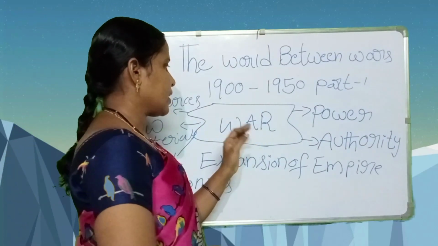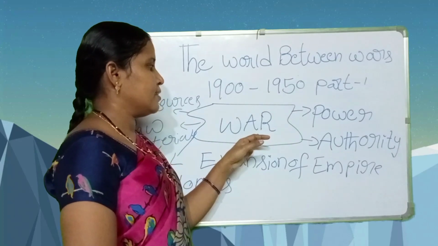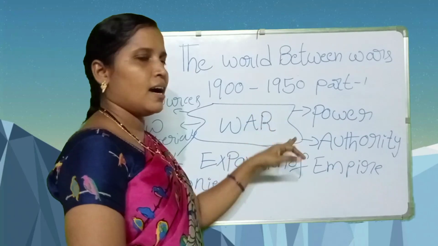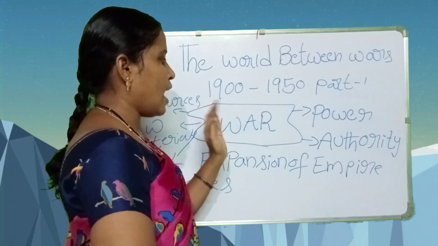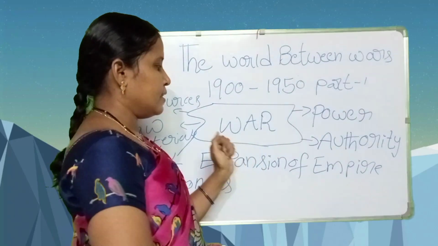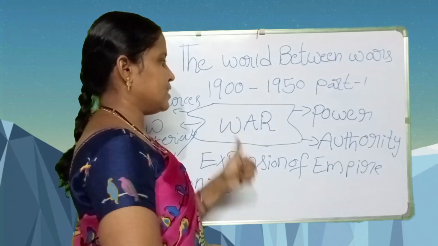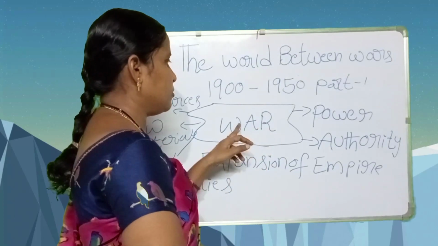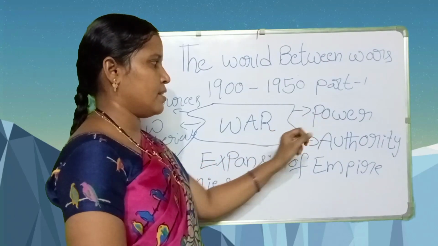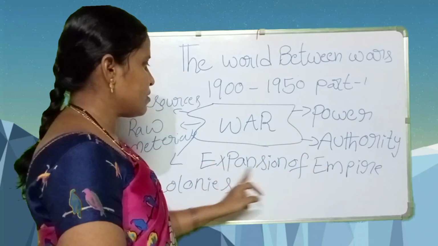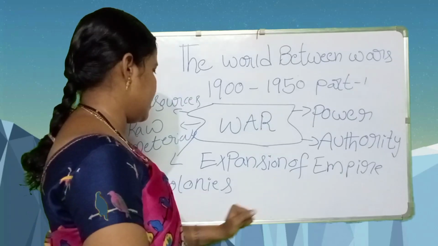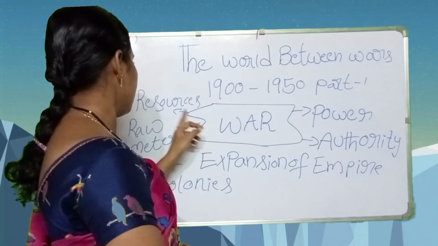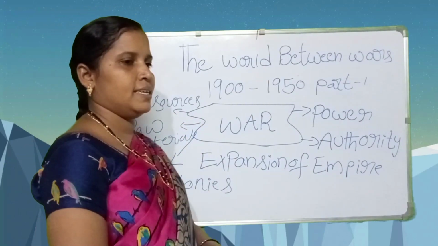Students, some developed countries established their political power and their authority over other countries. They occupied other countries, so they strengthened their kingdoms. That's why they fight wars. War for power, war for authority, war for expansion of empires or kingdoms, war for colonies, war for resources, war for raw materials.